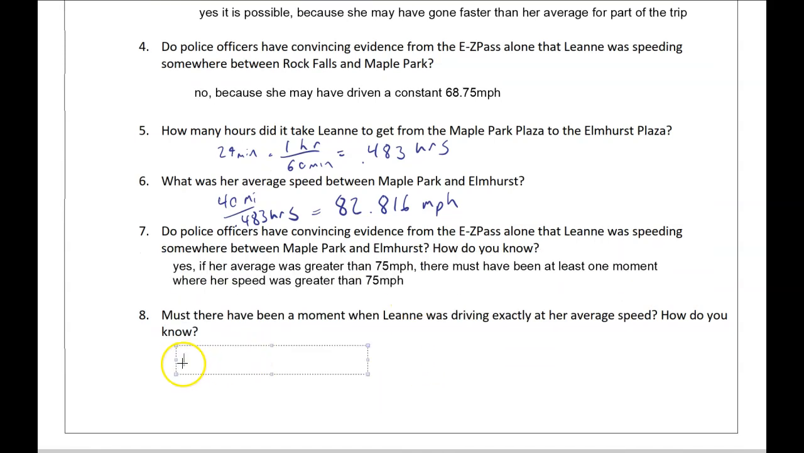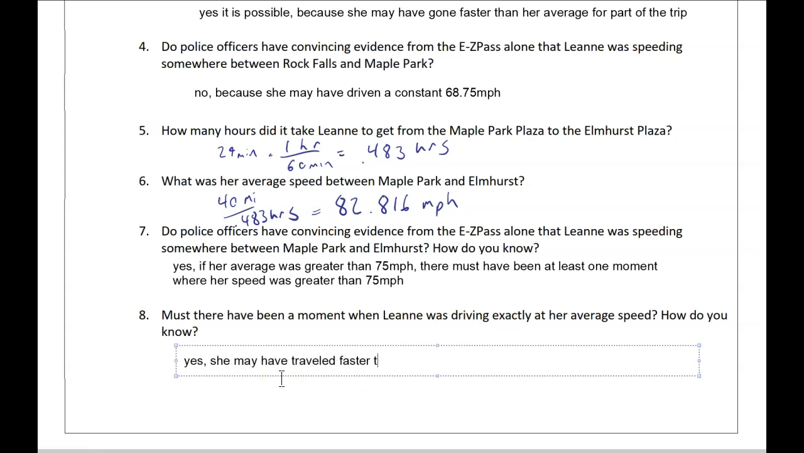And here is where they really get you, right? This is the theorem. And this is where the proof really gives you the evidence to convict somebody of speeding, right? So must there have been a moment where Leanne was driving exactly at her average speed? The answer here is yes.